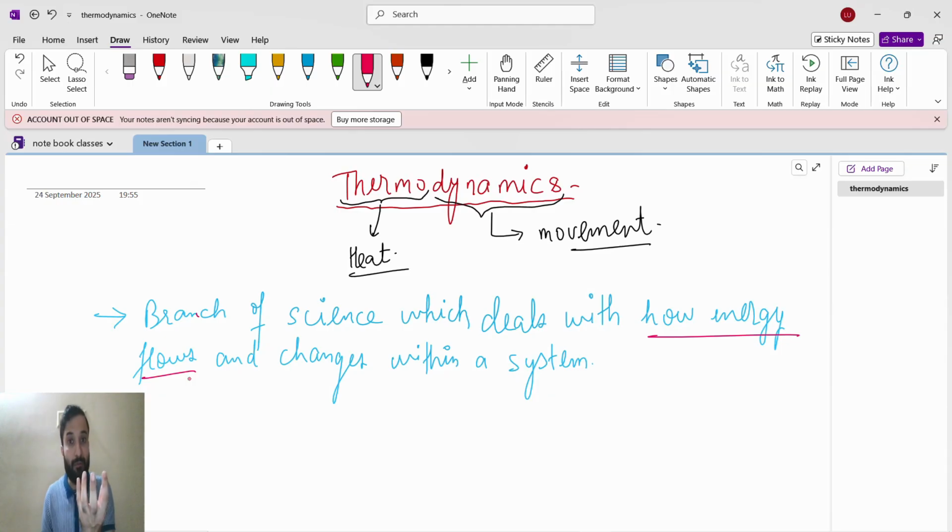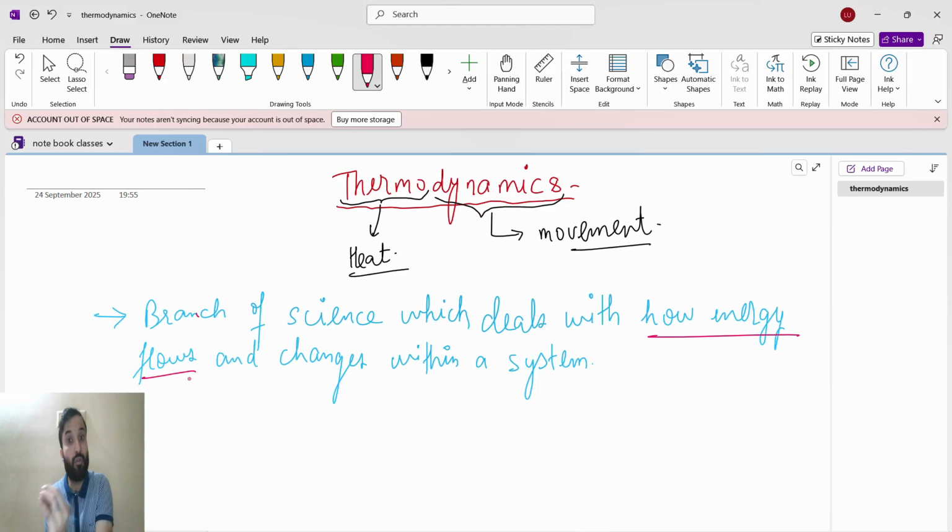But when you go outside, after 2 or 3 hours, that cold water will become normal. Why? Because the outside surrounding is hot, and the cold water is cold. So the cold water will absorb the heat from the surrounding. In this condition, the heat is transferring from surrounding to system, meaning the cold water bottle is absorbing the heat from the surroundings, and now the cold water will change into hot water.